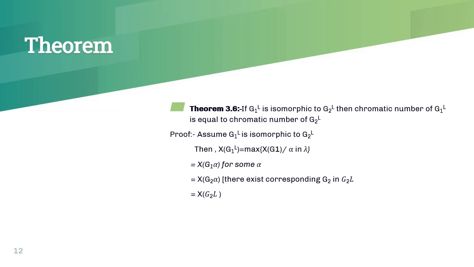That is, there exists some alpha such that chromatic number of G1L is equal to chromatic number of that G1 alpha. Then there exists a corresponding alpha in G2L also, which is equal to chromatic number of G2 alpha. That is equal to chromatic number of that alpha C graph. That is, the chromatic number of G1L and chromatic number of G2L are the same.